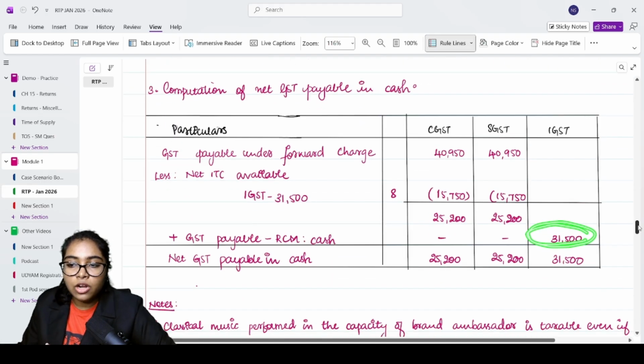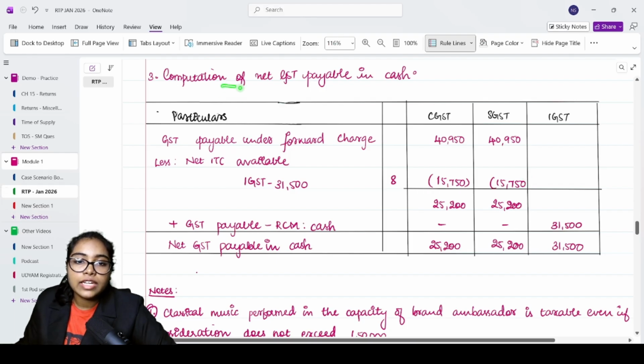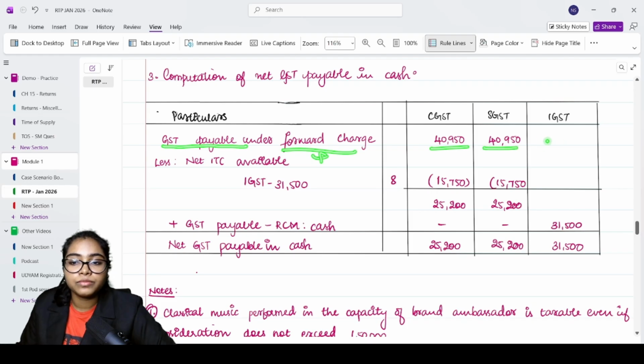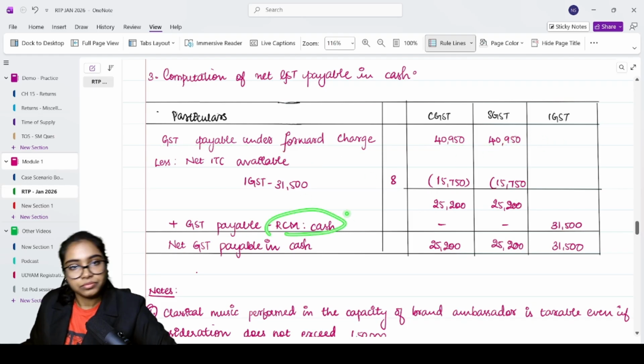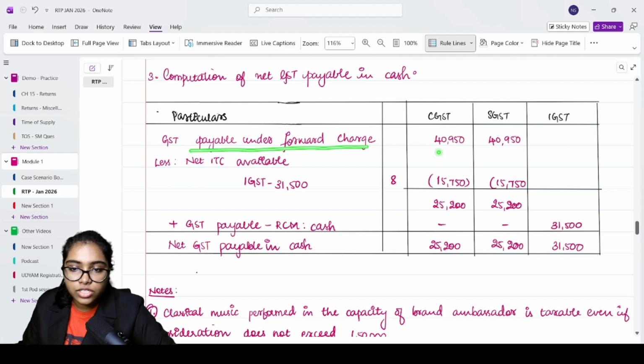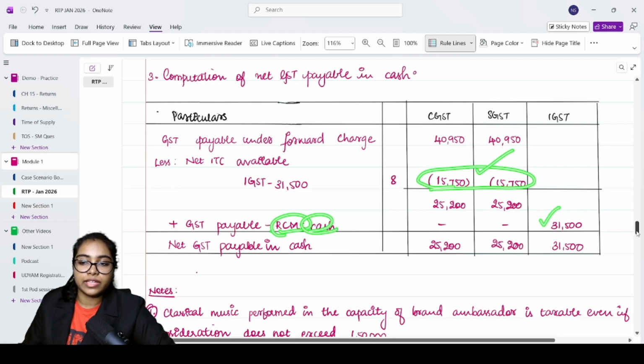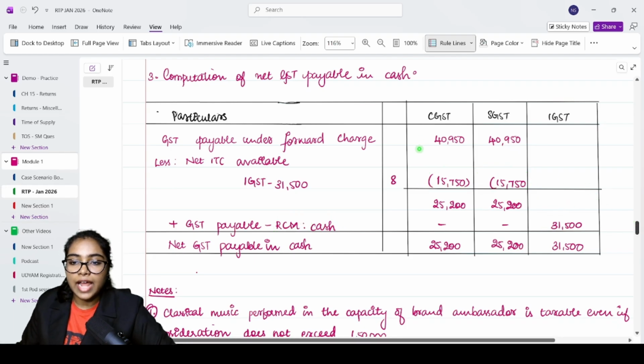One mistake a lot of them do is when you are calculating net GST payable in cash, for GST payable under forward charge, you can take the net ITC available. Alright. Many of them take forward charge plus reverse charge and put it here. What happens? You'll forget this step. So GST payable under forward charge, take it. ITC will include your RCM ITC also, that you are eligible to take. But GST payable for RCM cash, you need to disclose it separately here. Alright. Please do not add it here because then your answer will be wrong.